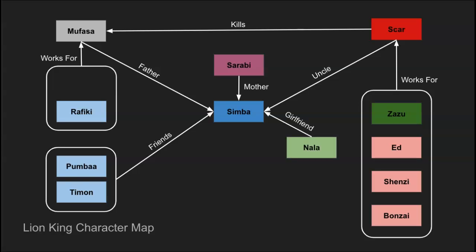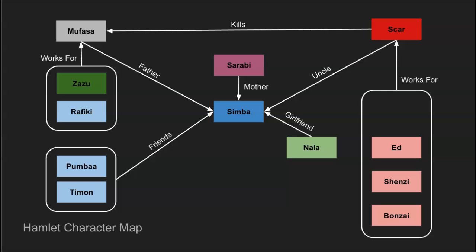Simba also ends up having a girlfriend named Nala, and pretty much they get together and start the new pride once Simba gets his revenge against Scar and saves the pride. Now Rafiki also works for Simba. Rafiki's the baboon who once worked for Mufasa but now works for Simba as Simba is the king. Rafiki's important because he's the one who gets Simba to actually take action. There's a scene when he hits Simba and says it's in the past, which helps activate him and set him in motion.